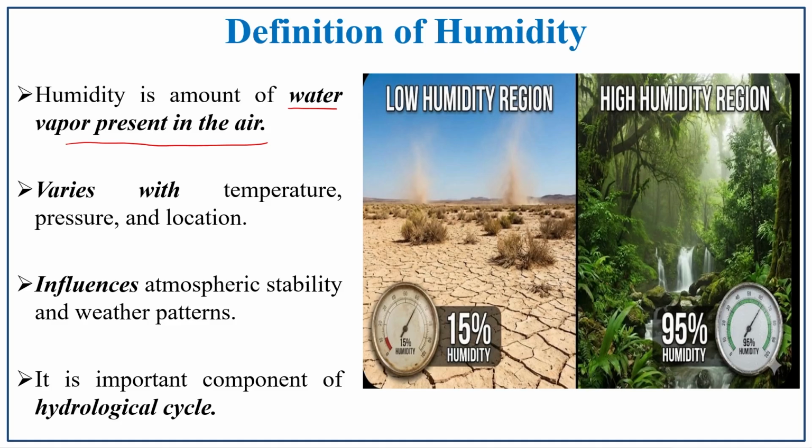It influences the atmospheric stability and weather patterns, and it is also an important component of the hydrological cycle. Without water vapor, imagine how the hydrological cycle would be. It could not function. So, this water vapor, that is humidity, plays an important role in the hydrological cycle.